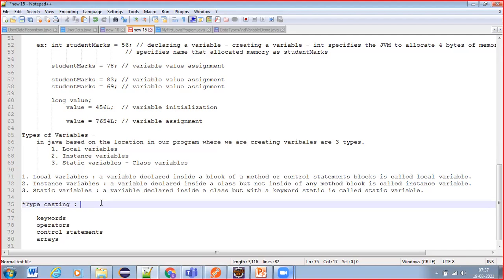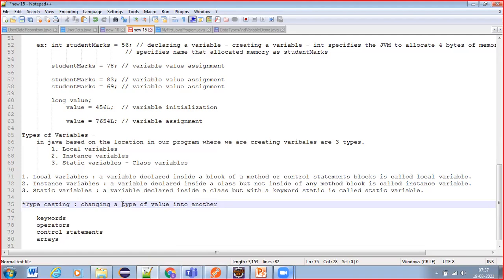So typecasting means what? It's nothing but changing a type of value into another type of value.